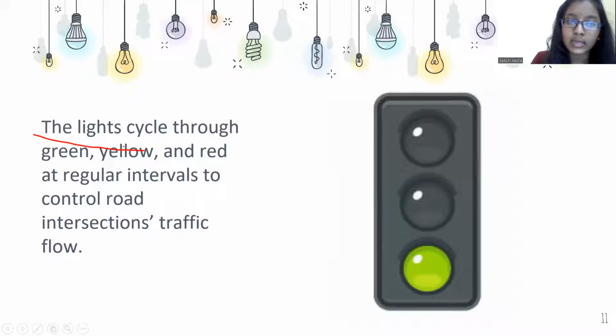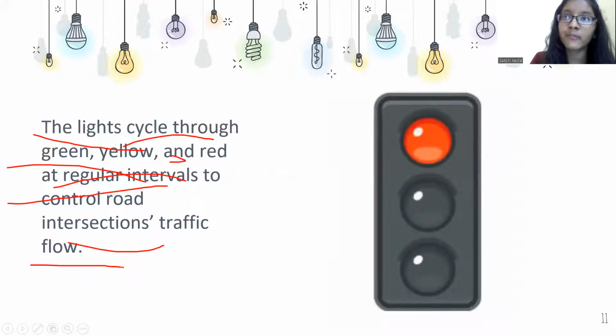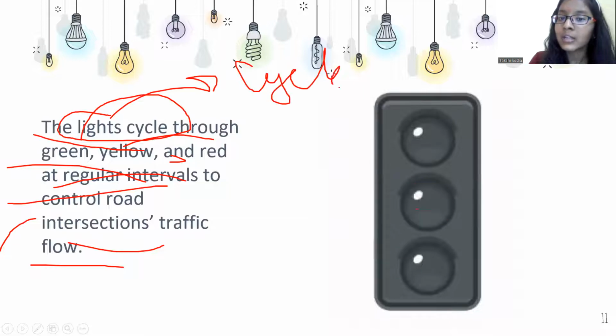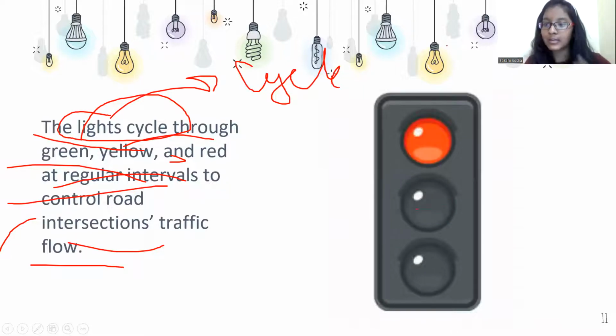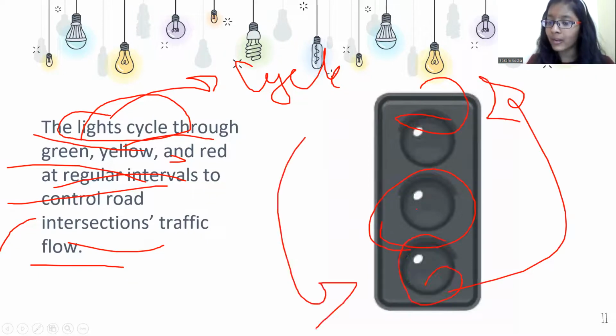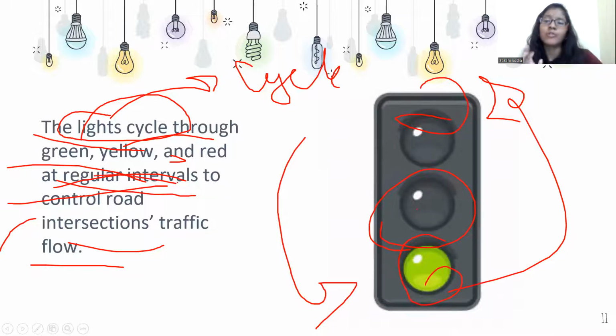Now, the lights cycle through green and red at regular intervals, controlling the intersections of traffic flow. Why am I calling this a light cycle? Because it is a cycle. The colors come regularly one after another: first red, then green, then yellow, then again red. This goes on forever in a continuous cycle, and happens at a particular interval of time only.